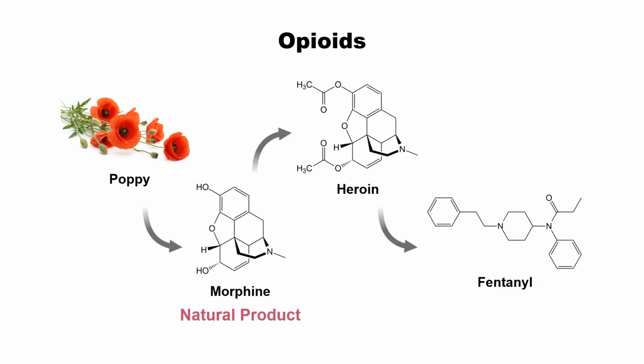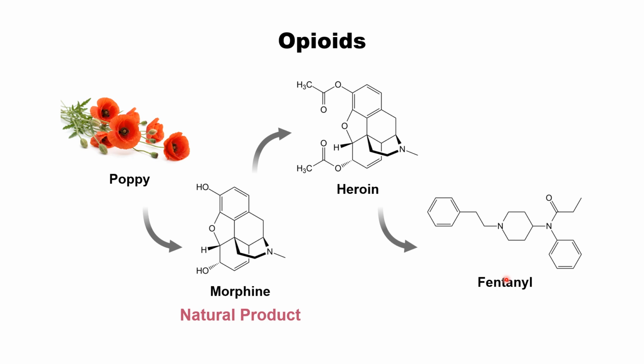Fentanyl could be considered a derivative of a natural product. The first natural product similar to fentanyl is morphine, which has a strong painkiller effect. Later, this morphine was chemically modified by adding two acetyl groups, so it became the heroin molecule, 100 times stronger. And from the heroin molecule, the side effects were removed, and only the painkilling effect was extracted to make the fentanyl compound.